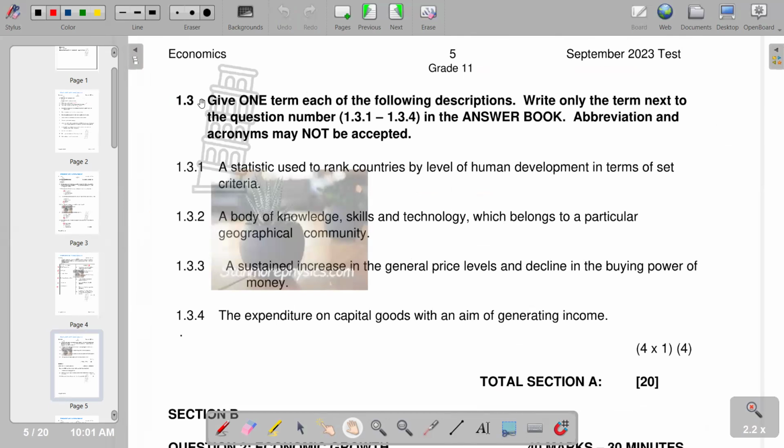So 1.3 reads, give one term each of the following descriptions. Write only the term next to the question number. So we've got the first part, a statistic used to rank countries by level of human development in terms of set criteria. So you would see that this is the Human Development Index. So we can include it as the.